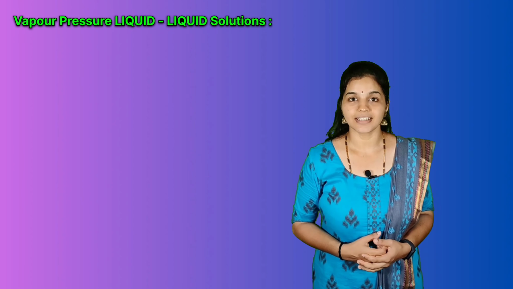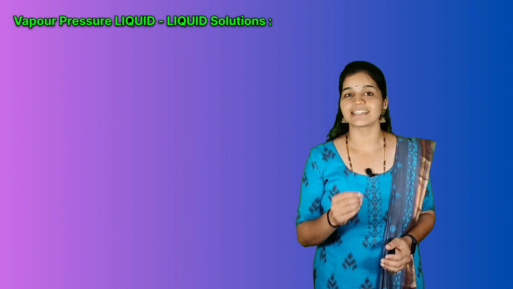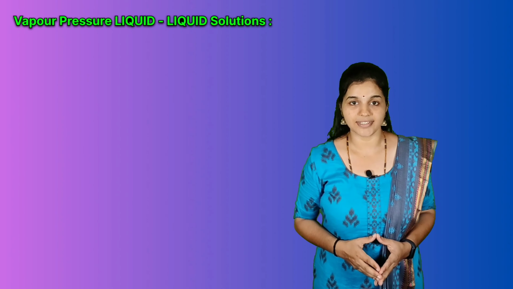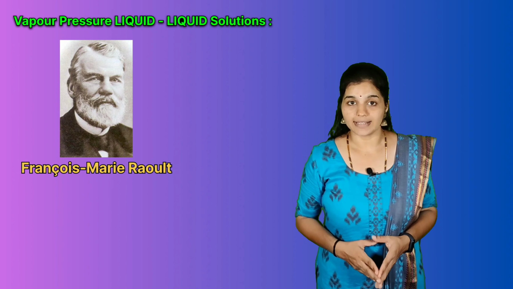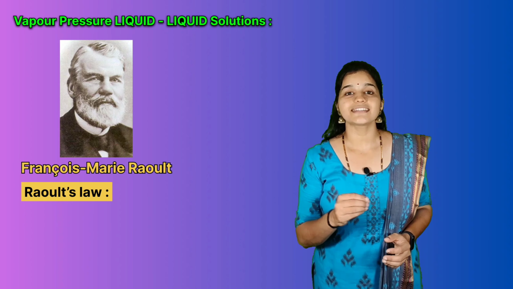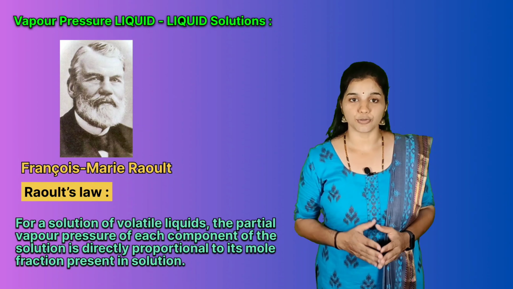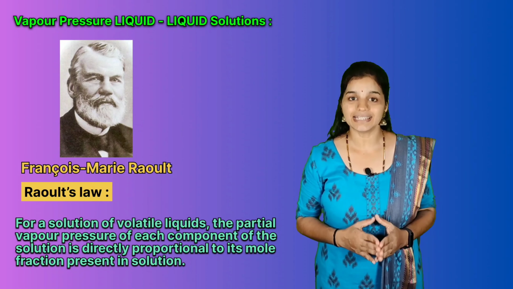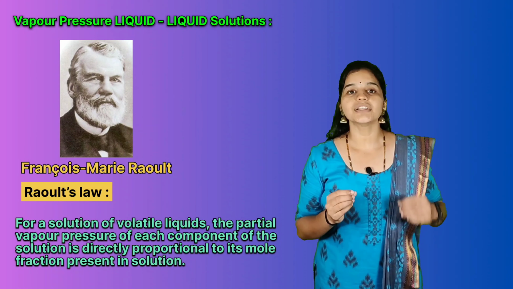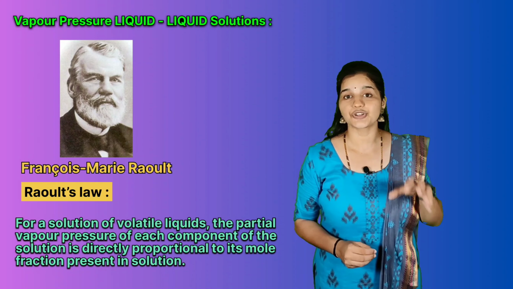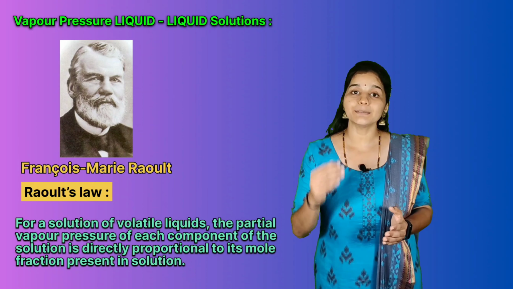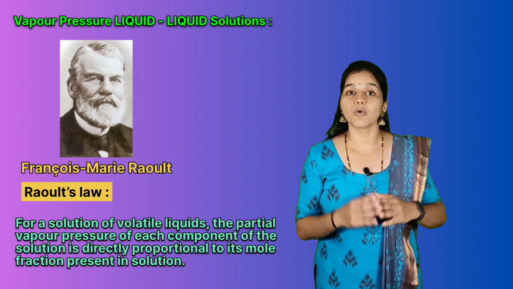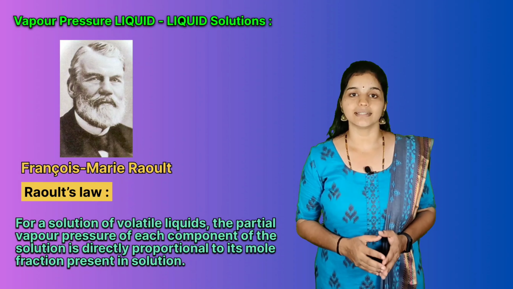How are they related? The relationship is given by the French chemist F.M. Raoult. The relationship is known as Raoult's law, which states that for a solution of volatile liquids, the partial vapor pressure of each component of the solution is directly proportional to its mole fraction present in solution.